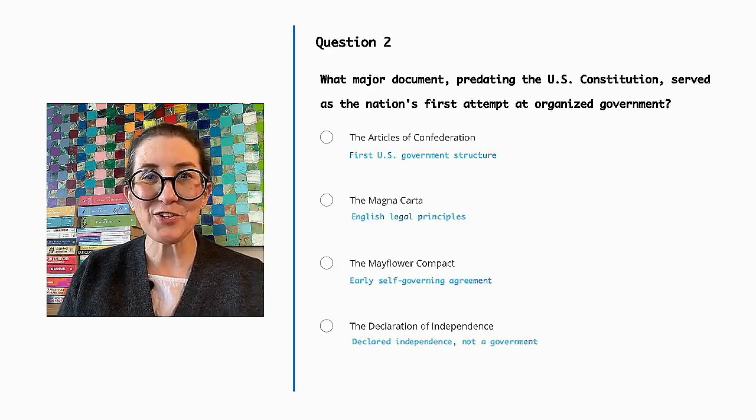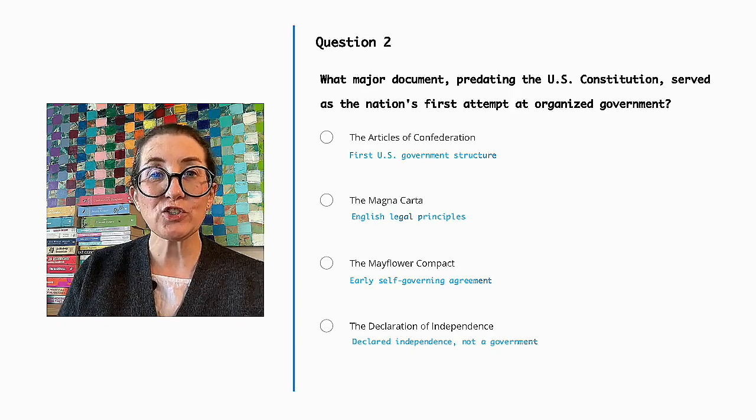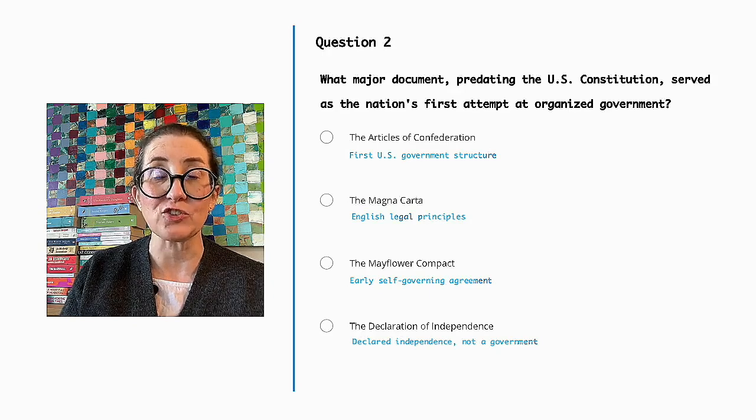The correct answer here is the Articles of Confederation, which served as the first constitution for the United States, outlining the initial government structure.